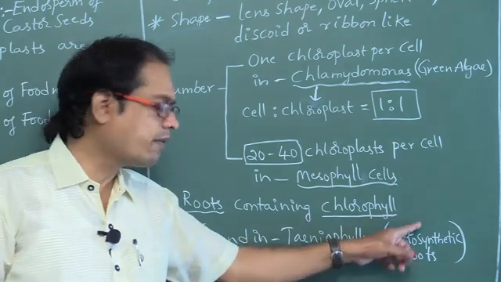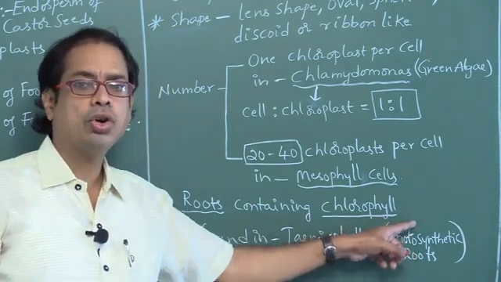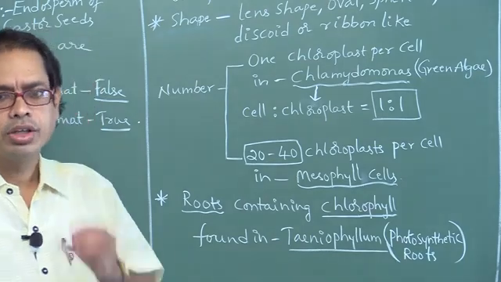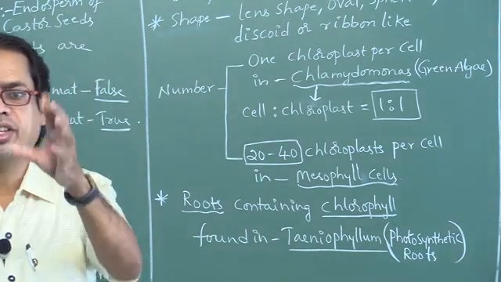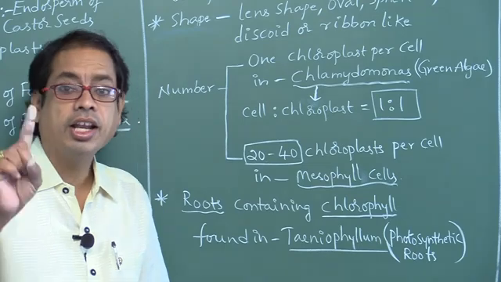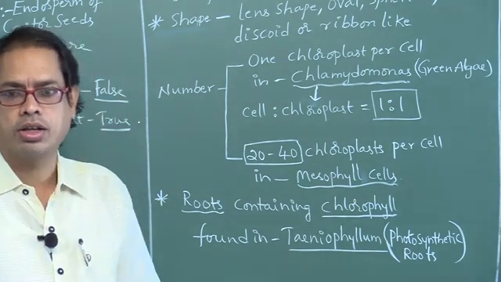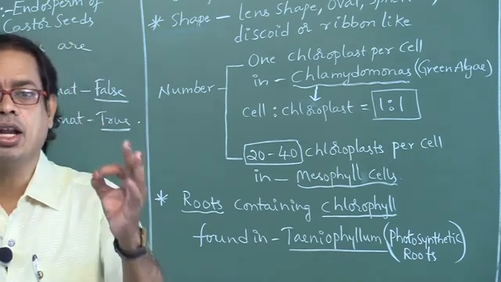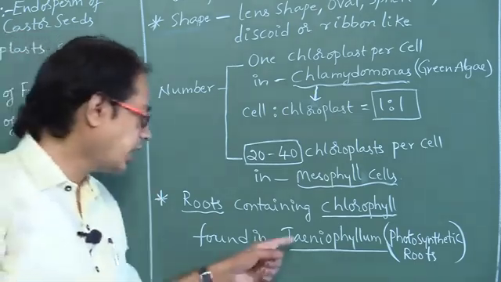The roots that perform photosynthesis are called photosynthetic roots. Example, Taeniophyllum. Taeniophyllum roots are green in color. Don't say brown color. Generally roots are brown, but the green colored roots are found in Taeniophyllum.